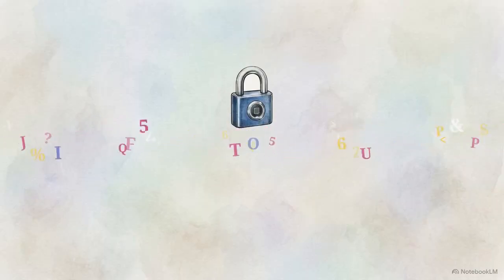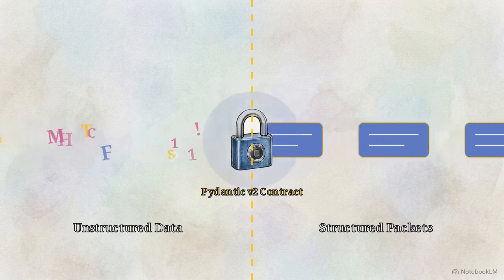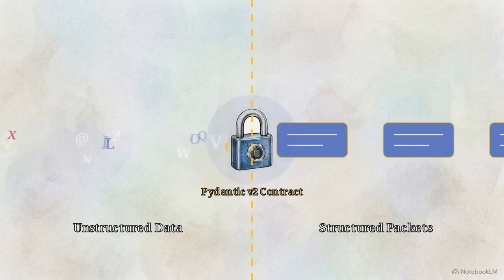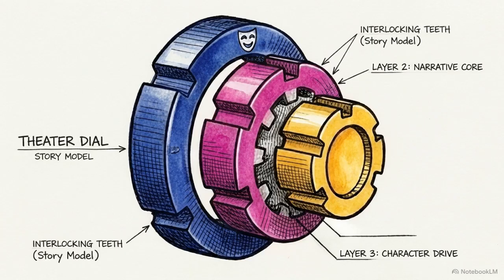These inputs are locked behind strict Pydantic v2 code contracts that guarantee no unstructured text can leak into the prompt generation phase. Explicitly defining the data source at the very beginning blocks the AI from assuming the content is a sci-fi premise. Dial 2 is the story model.